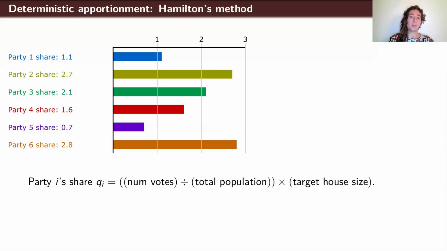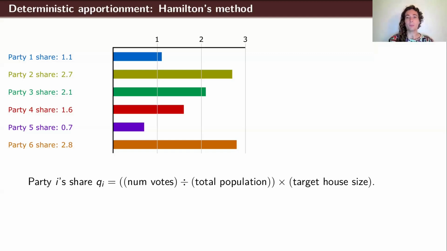And if these numbers all happen to be integers, then we're done. You should just give each party a number of seats equal to its party share, and then that's exactly proportional. That's obviously the right thing to do. But in general, of course, they're not going to be integers, as they're not in this example. So we have to figure out who gets rounded up, who gets rounded down.